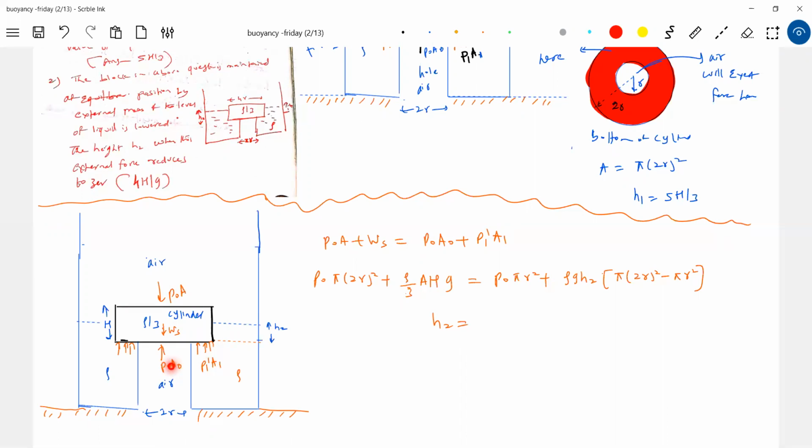Sir, why are you not taking this in contact? The moment you remove the external force, these two forces will balance these two forces. So even this normal contact will not be there. If you decrease the level of liquid further, if you make H2 less than 4H by 9, not G, it is 9.